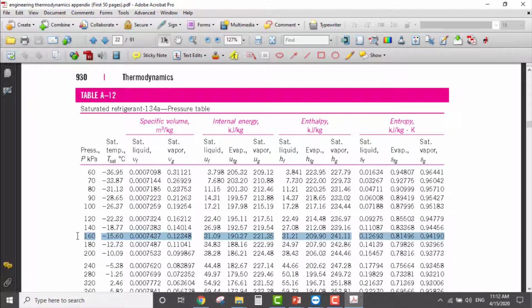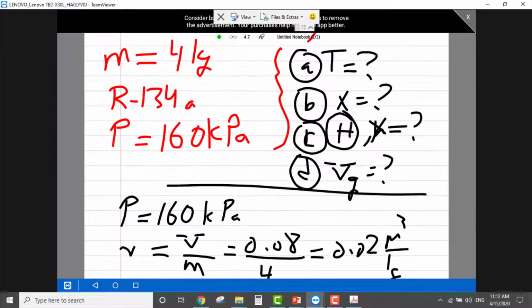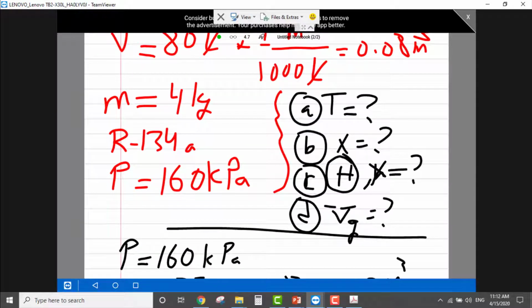So here is 160. What do we need? We need to find the temperature, the quality, the enthalpy, and the volume occupied by gas, and we will get all of them from the saturated table.